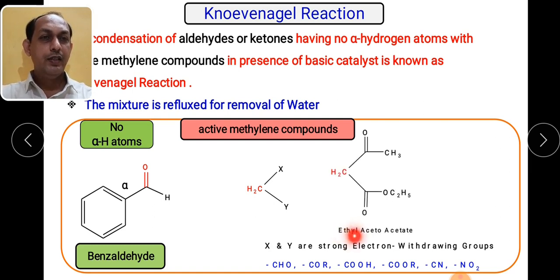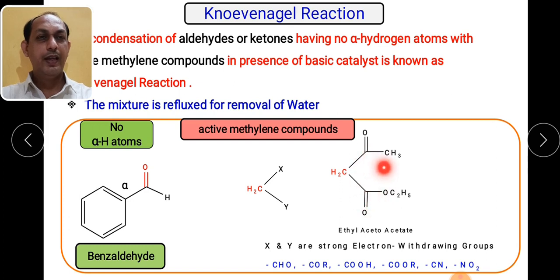Ethyl acetoacetate is a very good example of an active methylene compound. Here you can see the CH2 group is attached to COCH3, that is an acyl group, and on the other side COOR, where R here is C2H5, an ethyl group, attached to the acetyl group.